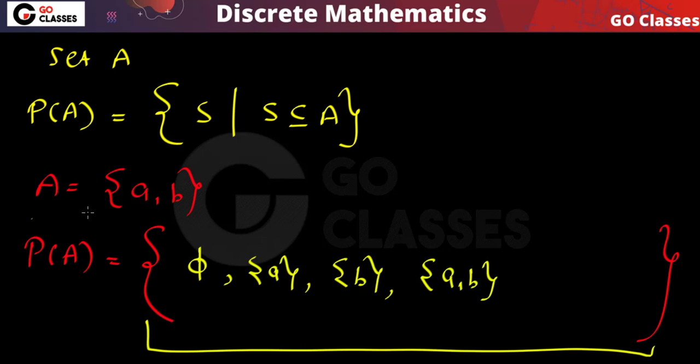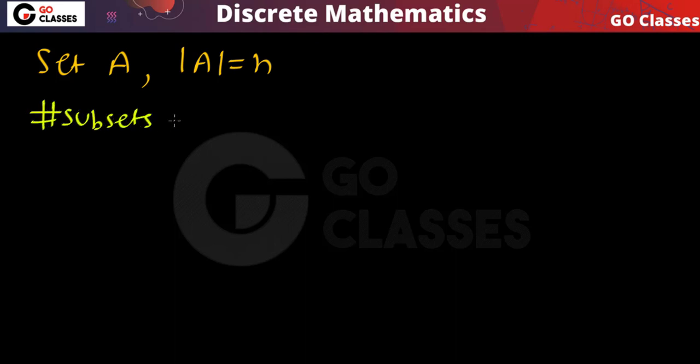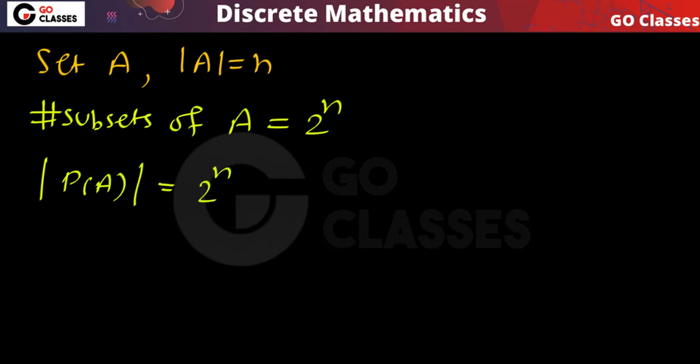If this set A has two elements, then the power set will have a total of four elements, because for this set A there will be four subsets. Let's assume the cardinality of set A is n, so there are n elements in A. How many subsets will there be? That will be 2 power n, we have already seen. So the cardinality of the power set of A also will be 2 power n, because in the power set we have all the subsets of A. Every element of the power set is basically a subset of A. Okay, so this is the idea.